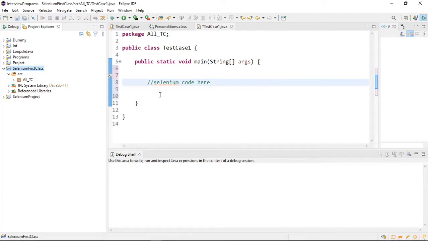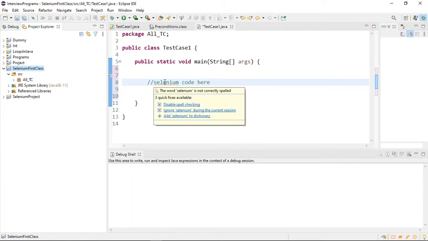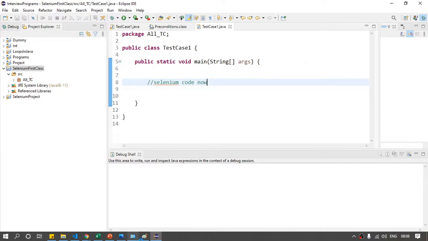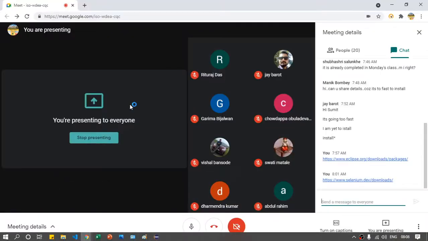This way, after you have done this, if you write Selenium code now, then Eclipse will be able to recognize and run your Selenium code. So this is the prerequisite you have to do before.